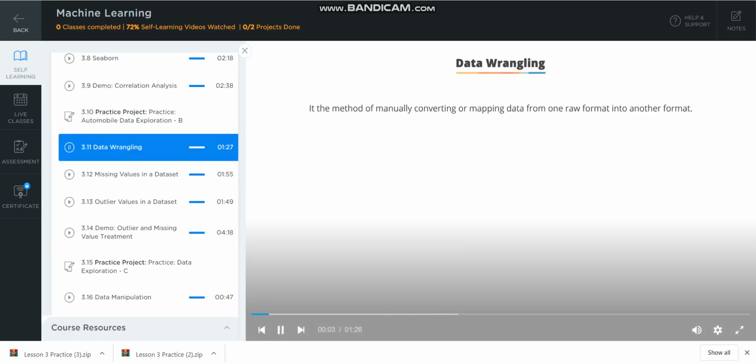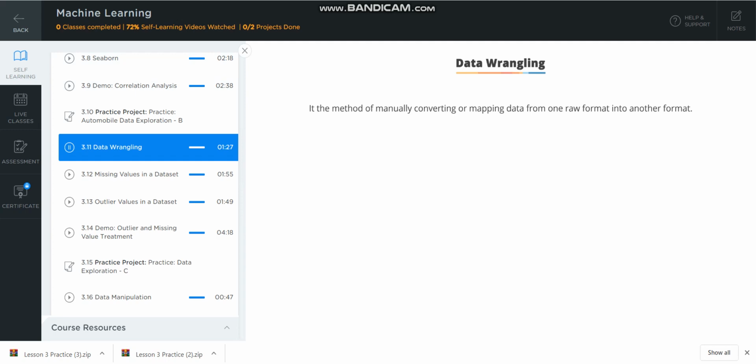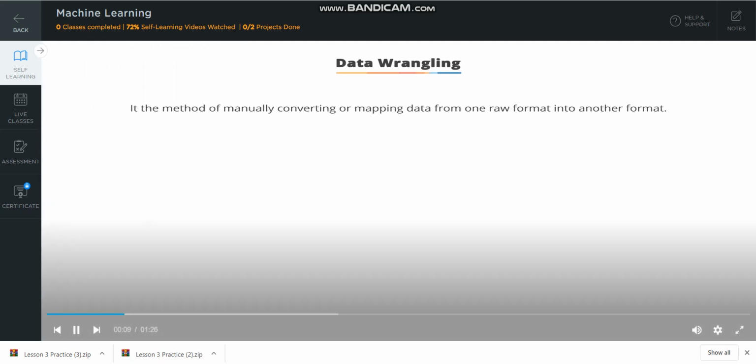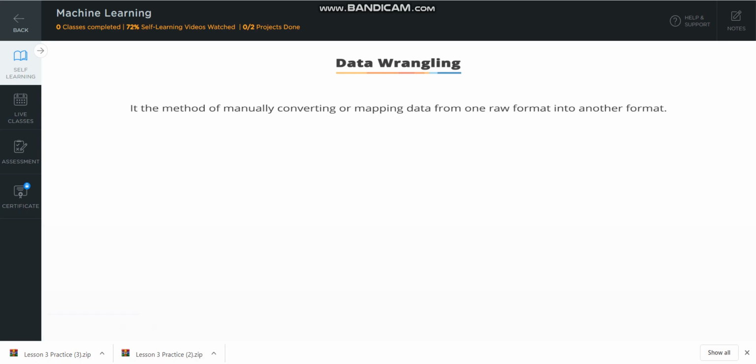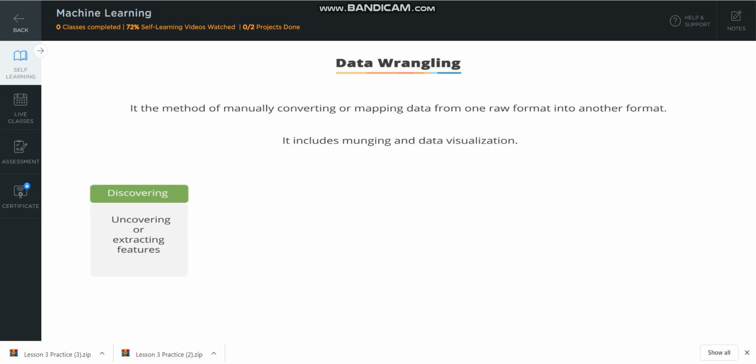Data wrangling is the method of changing and mapping data from its raw type to a different format with the aim of making it more valuable and acceptable for advanced tasks such as data analytics and machine learning. It includes munging and data visualization. Different tasks in data wrangling are: 1. Discovering, which includes uncovering or extracting features from given data.